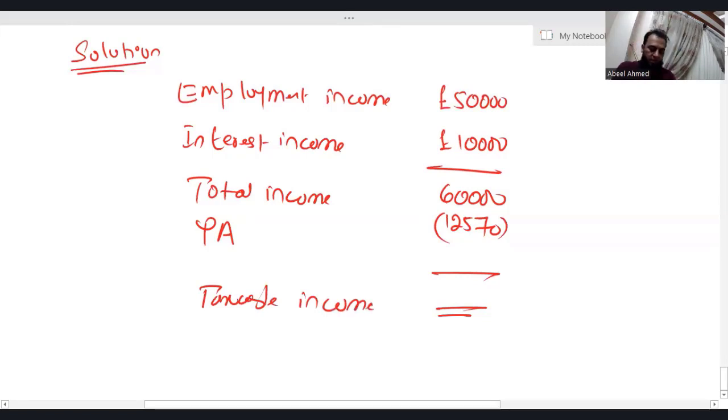So let me use the calculator. 60,000 minus 12,570. I'm getting 47,430. So the taxable income is 47,430. Okay. Now how to apply the tax rates? Basically, first you have to tax the non-saving income, then you will go for saving income.